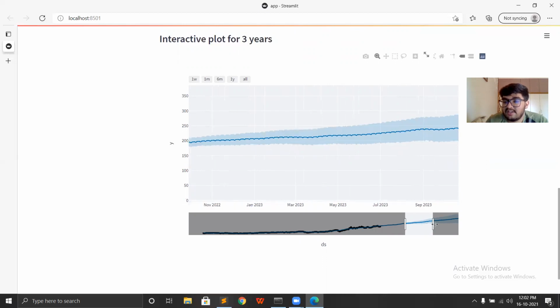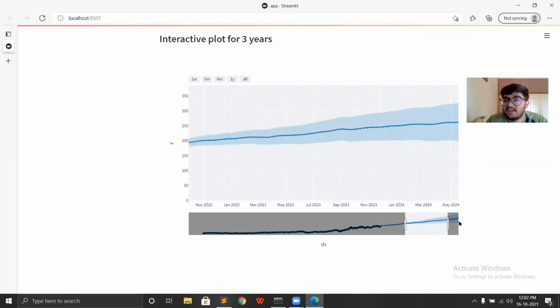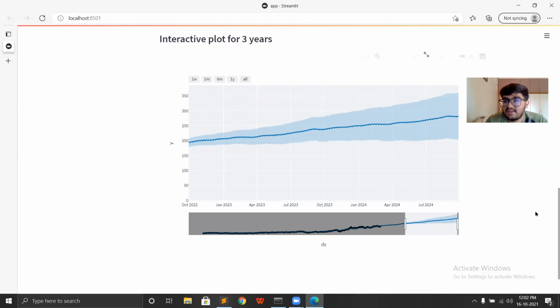So using a few lines of code, we are able to develop such a web app, and that's all. This is my project, and if you want the code for this project, you can find it in the description.